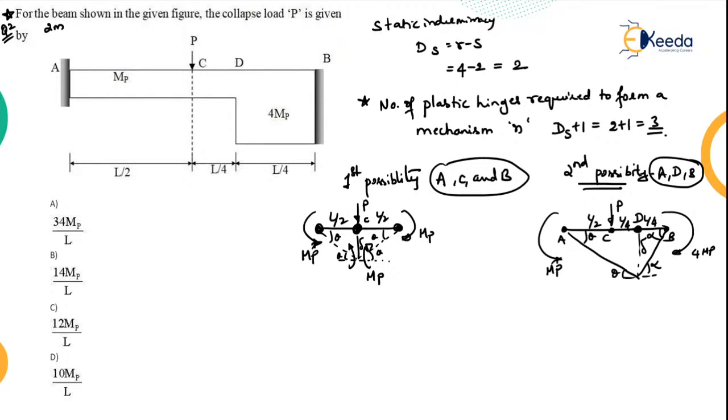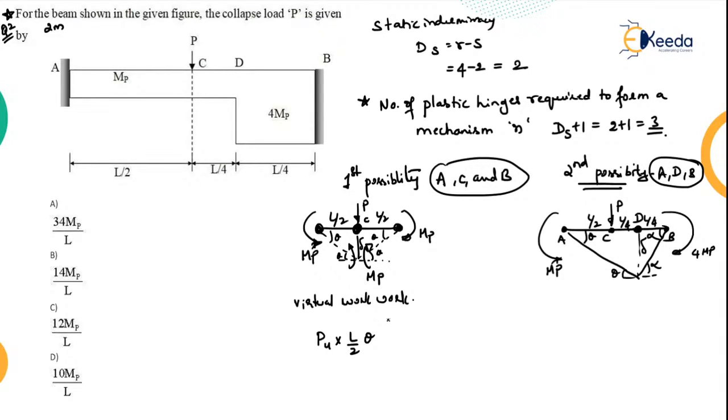Okay, so here one side it is alpha, the other side it is theta. Right. Now in the first case, if you use the virtual work method, in both the places I will use the virtual work method for easy calculation to calculate the value of collapsible load. So what will it be? The load Pu into L by 2 into theta.